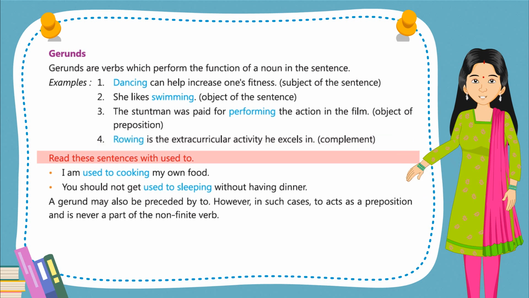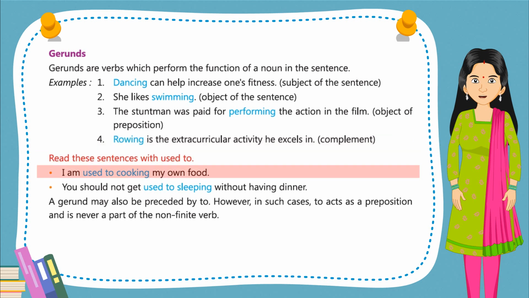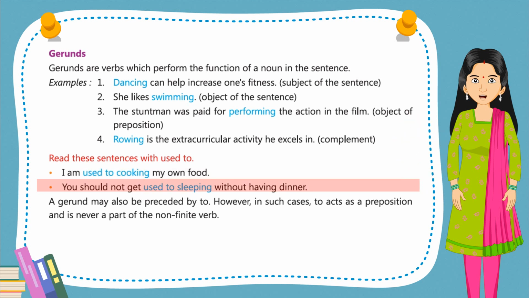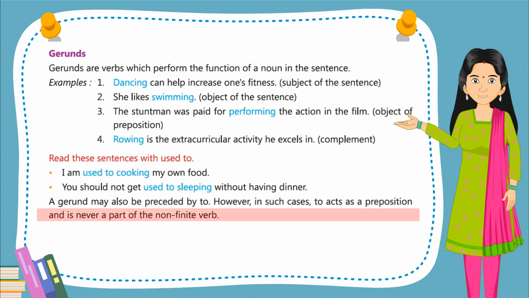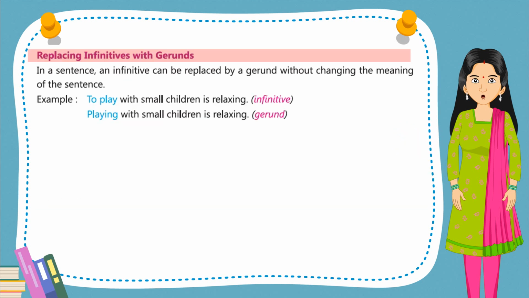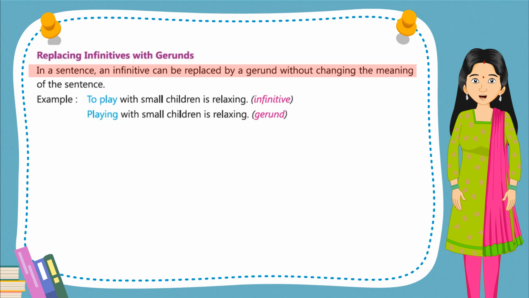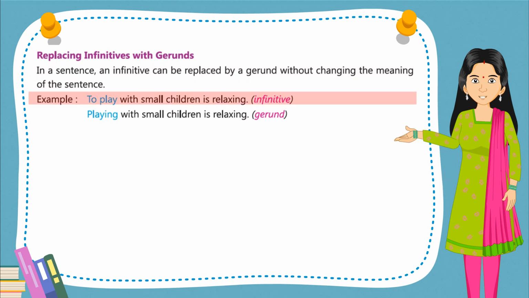Read these sentences with used to. I am used to cooking my own food. You should not get used to sleeping without having dinner. A gerund may also be preceded by to. However, in such cases, to acts as a preposition and is never a part of the non-finite verb. Replacing infinitives with gerunds. In a sentence, an infinitive can be replaced by a gerund without changing the meaning of the sentence.